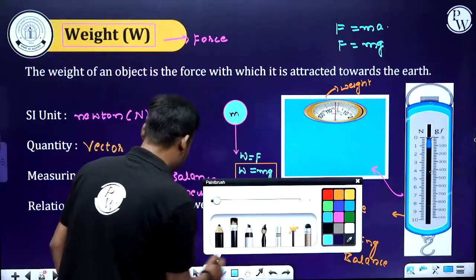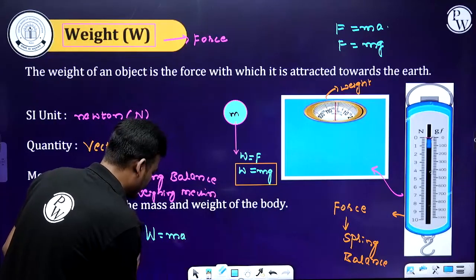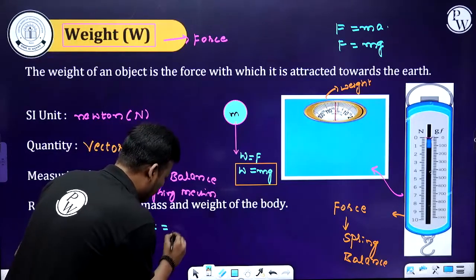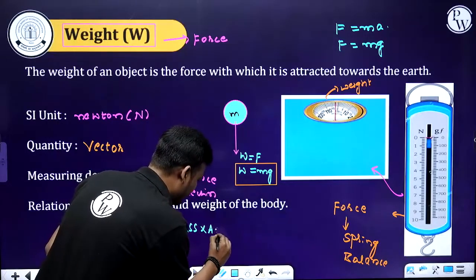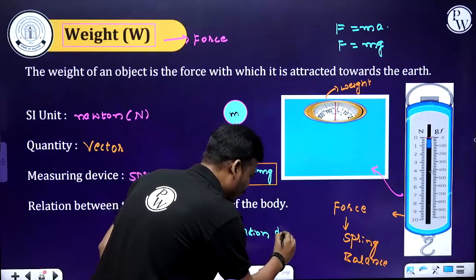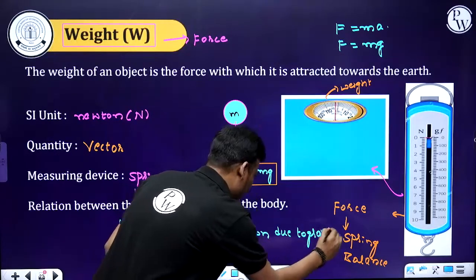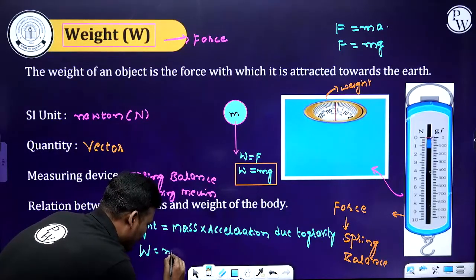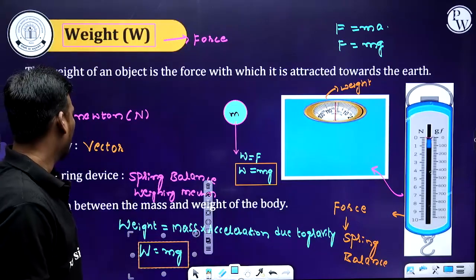Already we have derived it. The weight of the body equals the mass of the body times the acceleration due to gravity. Here we can consider W equals mass into acceleration due to gravity, that is mg. I hope it is clear for everybody.